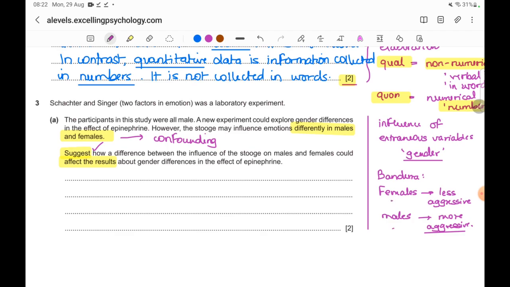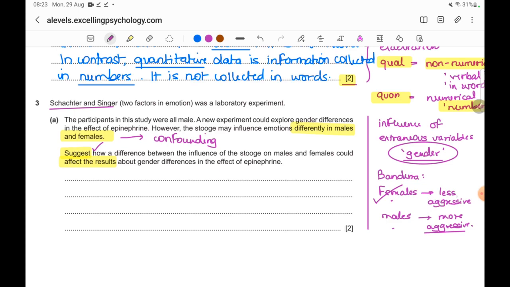Females tend to be less aggressive, and in Schachter and Singer's study, we know that one of the emotions played out by the stooge was that of aggression, of anger. So what we can expect is that gender would influence results in this way.